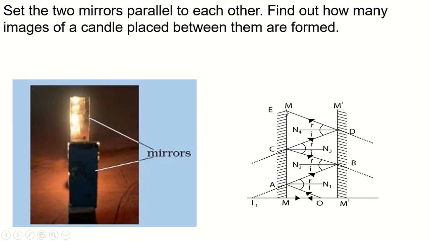Okay, that means it is first incident on the first mirror, then from the first mirror on the second mirror, then from the second mirror on the first mirror. In this way multiple reflections will be formed, and in each case the incident angle is equal to the reflected angle, because both the surfaces are smooth and plane, so here regular reflection will take place. That's why the incident angle is equal to the reflected angle. That means when two mirrors are placed parallel to each other, then you will see multiple reflections of the object.